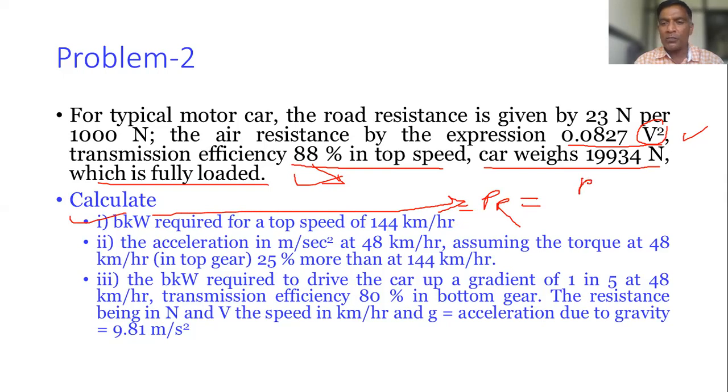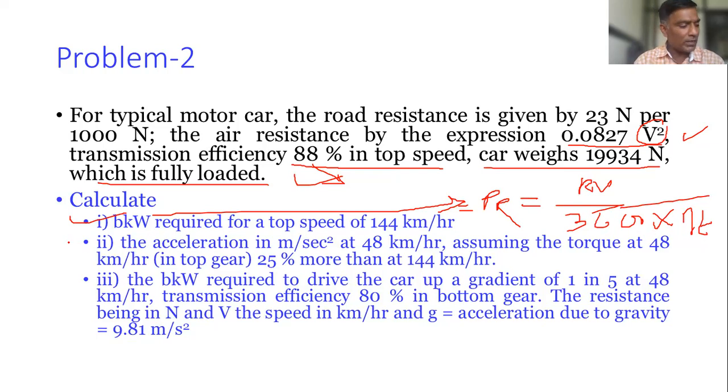How to find this? RP divided by the correct efficiency. We need to repeat a number of times so that you can remember it easily. So that's why I am also practicing, frankly speaking.